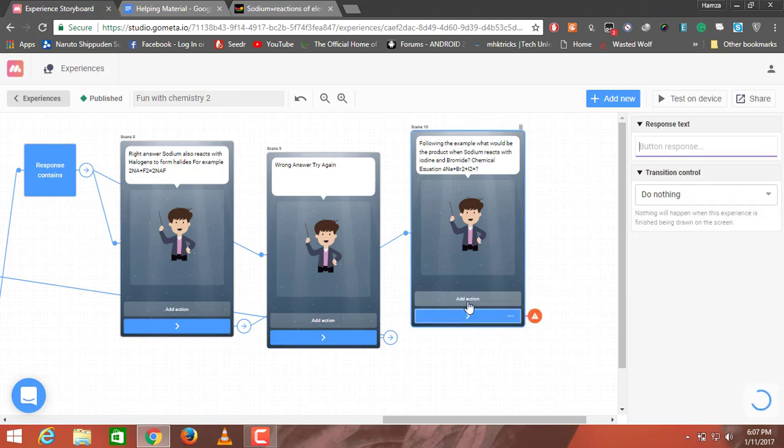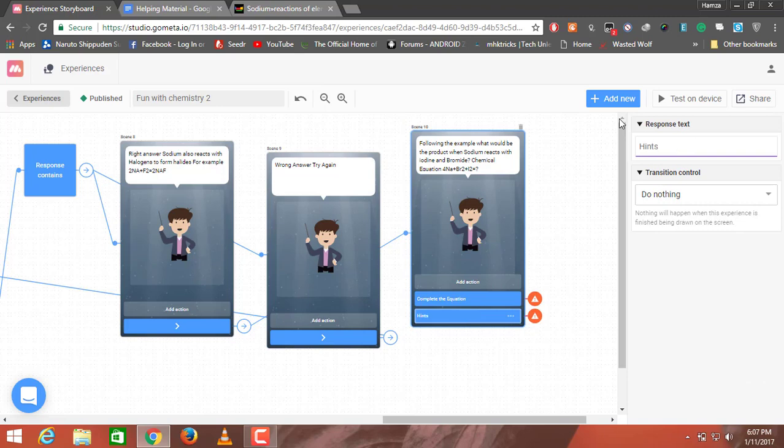So now I'm gonna click on add action. I'll add two actions. One will be write the product with equation. The other one will be hints.